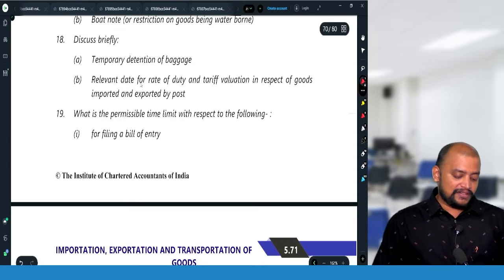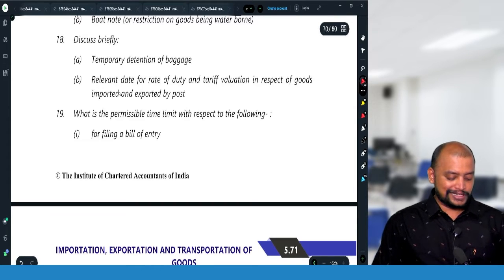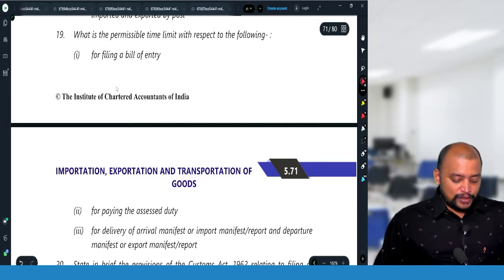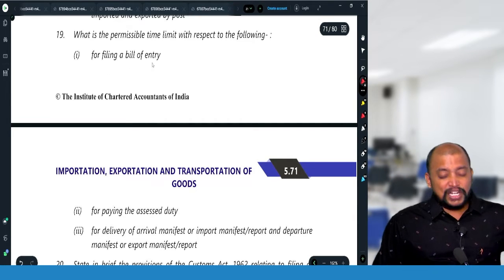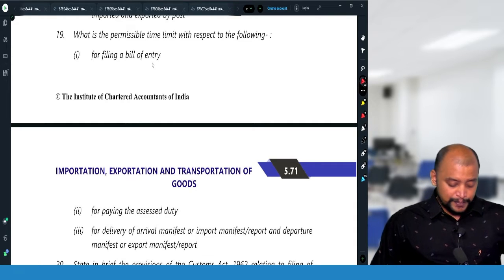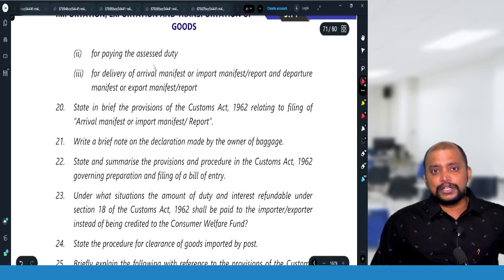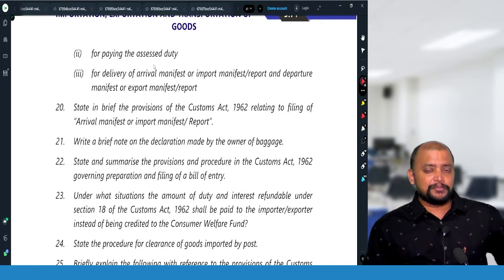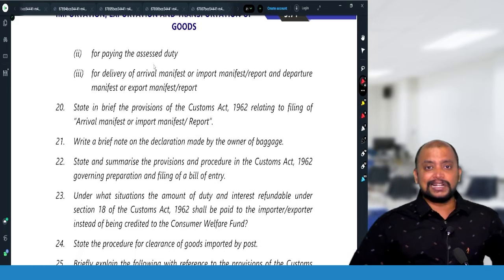Then, what is the relevant date for rate of duty and tariff valuation in case of import and export by post? It's a repeated question. What is the permissible time limit with respect to the following? For filing a bill of entry: before the date of arrival. For paying the assessed duty: there are 2 options, the immediate payment option, immediately upon filing the bill of entry, and the deferred payment option, at a later point of time.